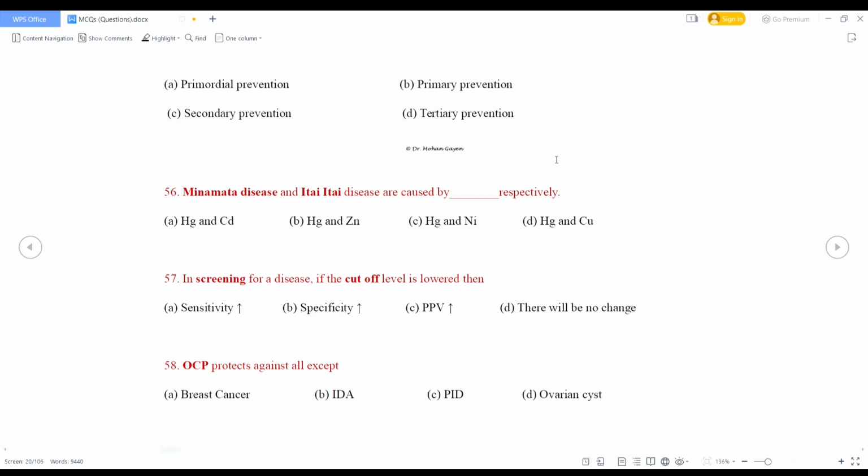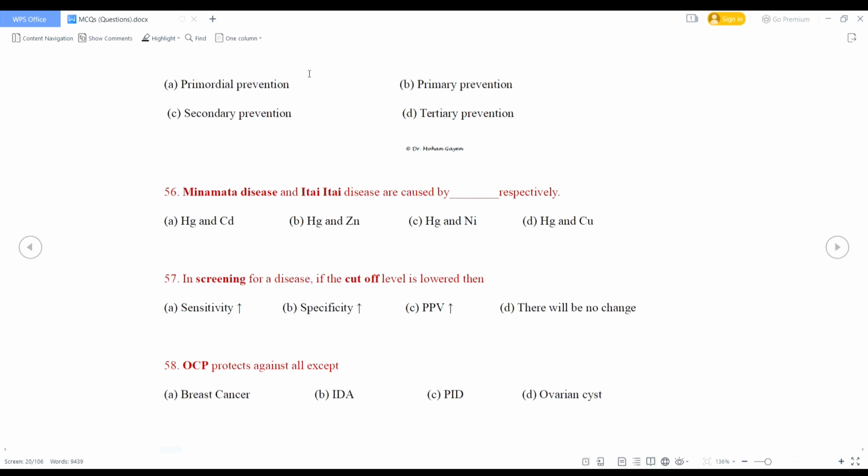Health promotion and specific protection are the modes of intervention of primary prevention. Minamata disease and Itai-itai disease are caused by dash. So Minamata disease is caused by mercury and Itai-itai disease is caused by cadmium. So option A is the correct answer.